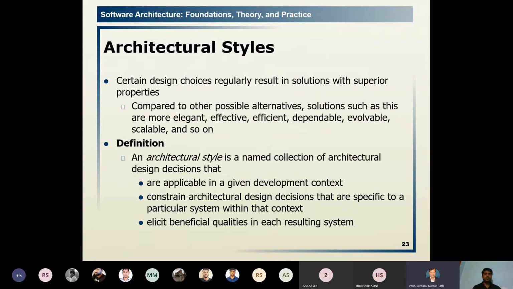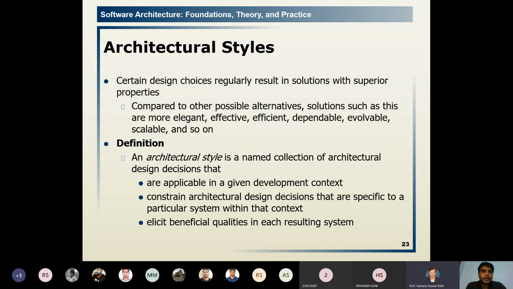Then the architectural style. One another thing: certain design choices regularly result in solutions with some superior properties. So each design decision needs its result or solution with good quality properties, some superior qualities.